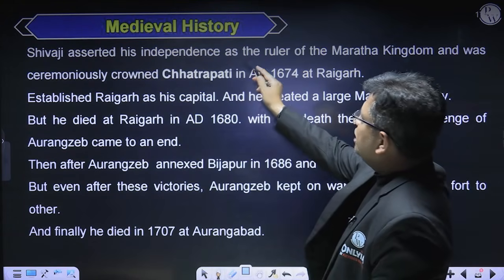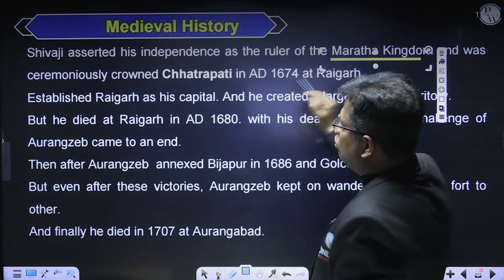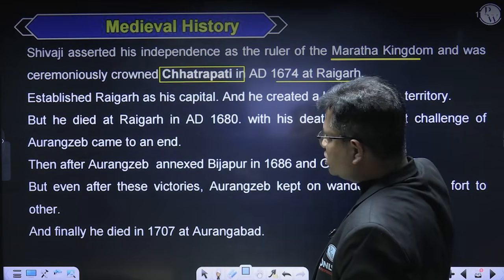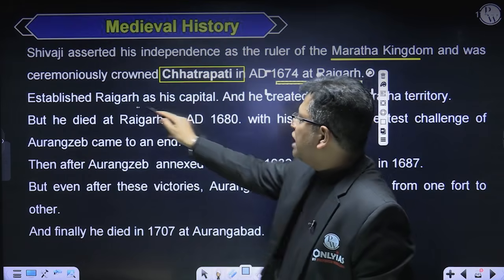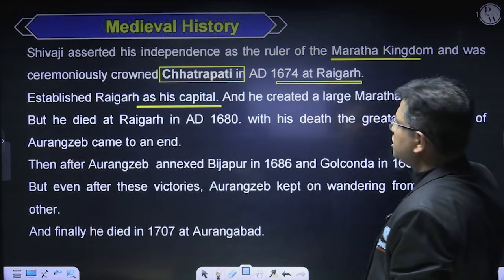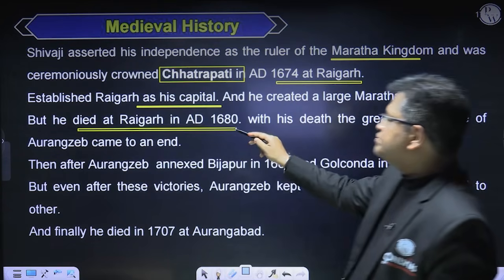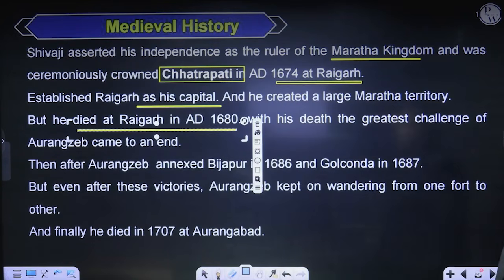And after escaping from the Mughal imprisonment, Shivaji asserted independence as the ruler of the Maratha kingdom and was ceremonially crowned Chhatrapati in 1674 at Raigad. That is an important year. He established Raigad as his capital and created a large Maratha territory. But he died in 1680 at Raigad. With his death, the greatest challenge of Aurangzeb came to an end.